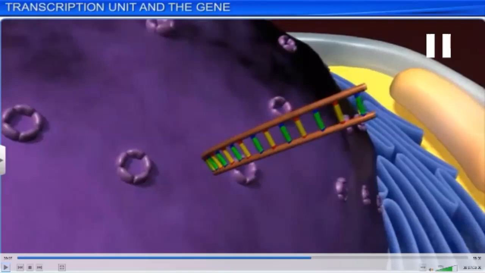The mRNA is coming out of the nuclear pore, from the membrane of the nucleus, into the cytoplasm for the remaining process.